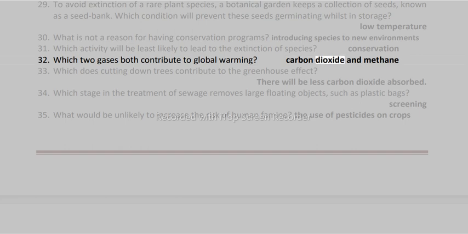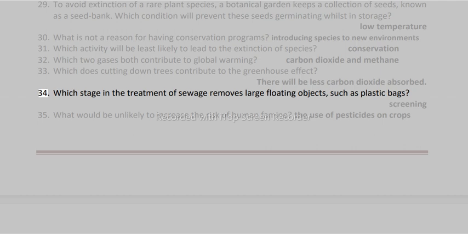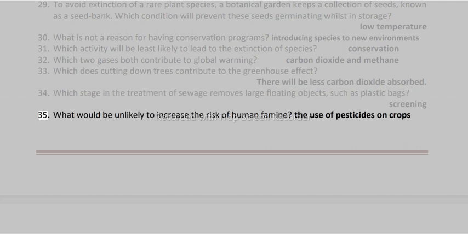33. How does cutting down trees contribute to the greenhouse effect? There will be less carbon dioxide absorbed. 34. Which stage in the treatment of sewage removes large floating objects, such as plastic bags? Screening. 35. What would be unlikely to increase the risk of human famine? The use of pesticides on crops.